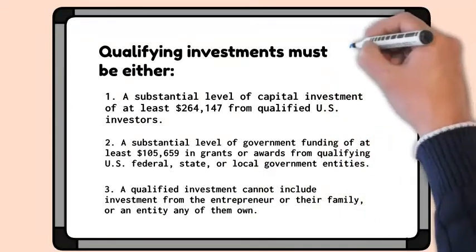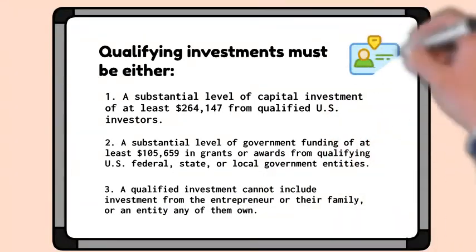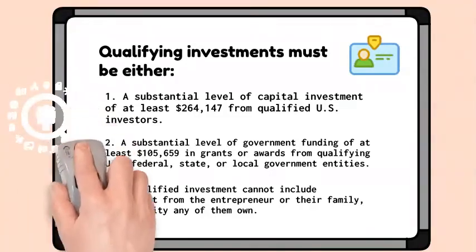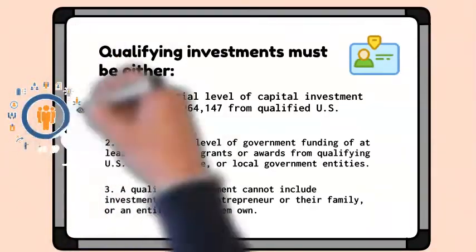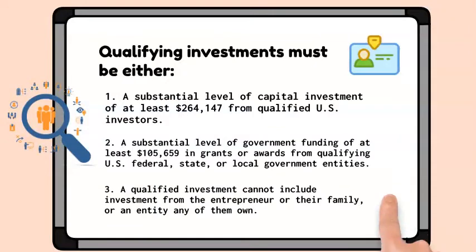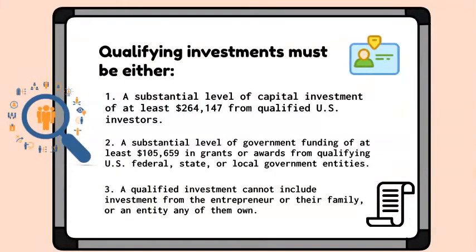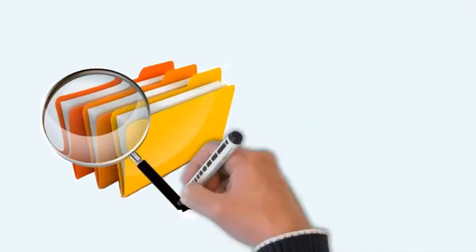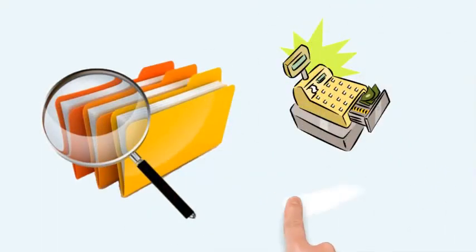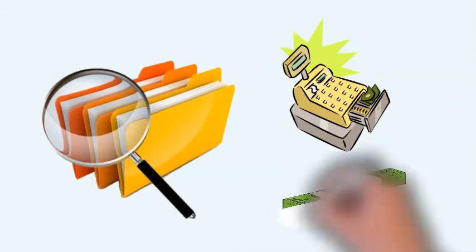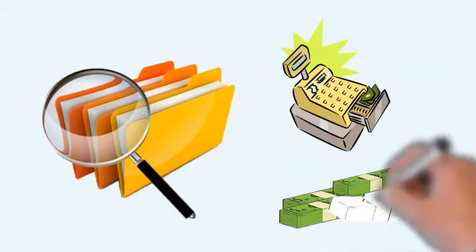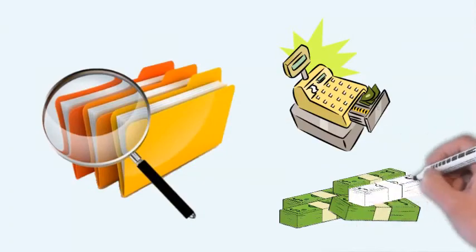Evidence that the investment funds are from a qualified investor can include government-issued proof of identity or organizational documents, and proof of majority ownership by United States citizens or permanent residents, evidence of past significant investments, including bank records, purchase agreements, tax and/or payroll records. Evidence that the investment amount is substantial can include copies of grants or award letters, bank records confirming receipt, documentation showing the trail and receipt of funds into the startup's bank account, if applicable, documents showing that the capital was used to purchase equity or other security.